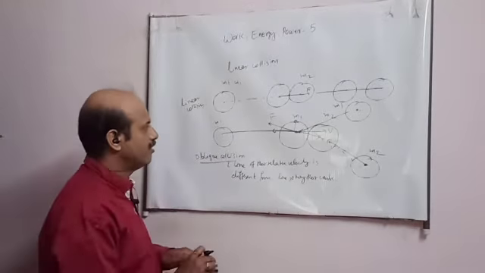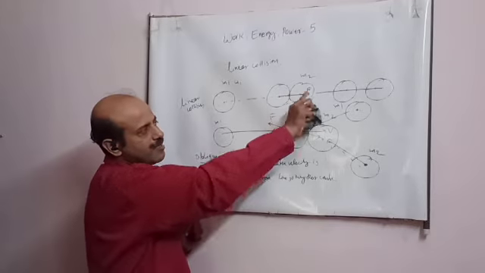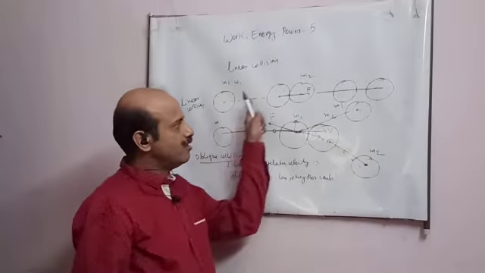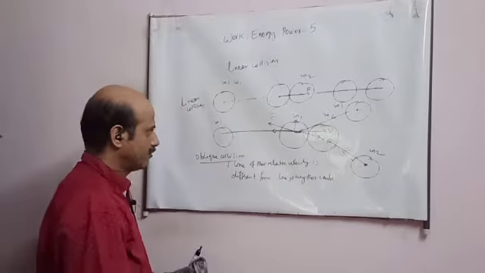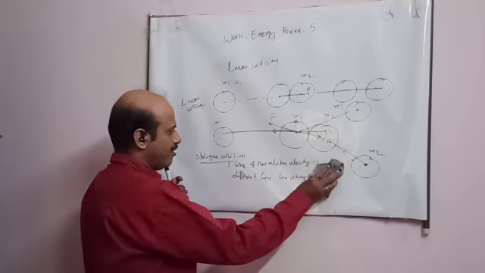Okay, this you have to remember. Here the line of relative velocity is the same as the line joining their centers. So it is a linear collision. So this figure I will draw again, student.